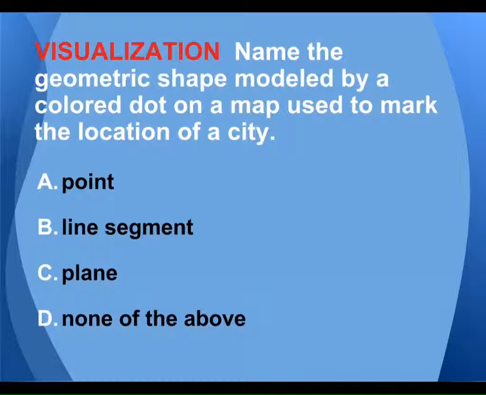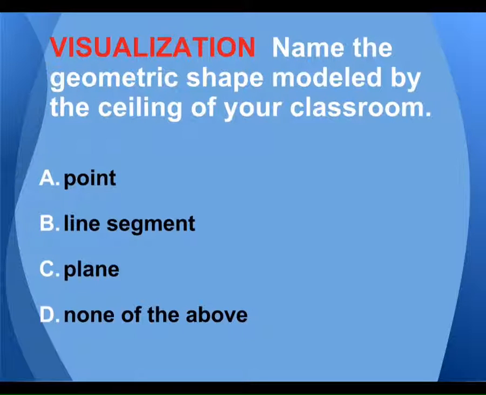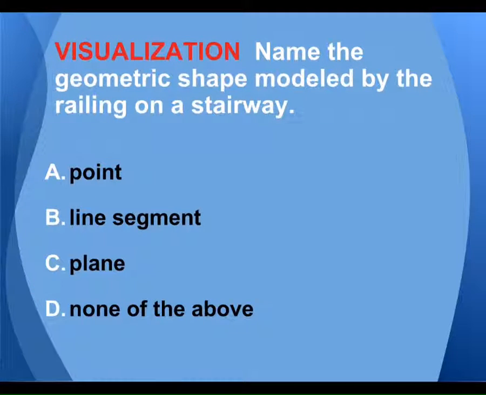Name a geometric shape modeled by a colored dot on a map. Again, that would be a point on a plane. Name the geometric shape modeled by the ceiling of your classroom. That would be best represented as a point, line, plane, or none. Plane, right? Okay.